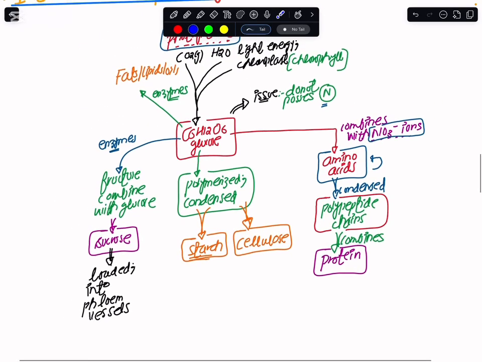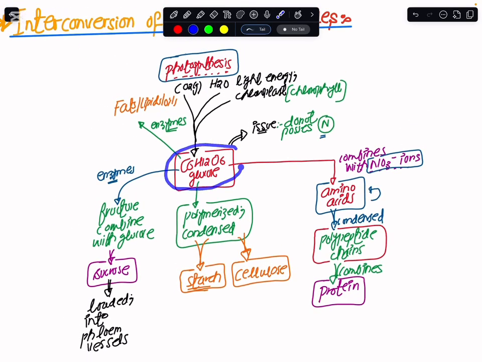So if I were to quickly summarize it, the glucose which the plants made by photosynthesis would be used in aerobic respiration, and it would be converted into sucrose and then transported with the help of the phloem vessels to those parts of the plant that do not photosynthesize. Excess glucose is stored in the form of starch as well, and this is also utilized to make the cellulose of the cell wall. We combine the same glucose with the nitrogen element and we make amino acids, then the polypeptide chain, then the proteins out of it. And also, we make the nucleic acids by the use of this nitrogen element.